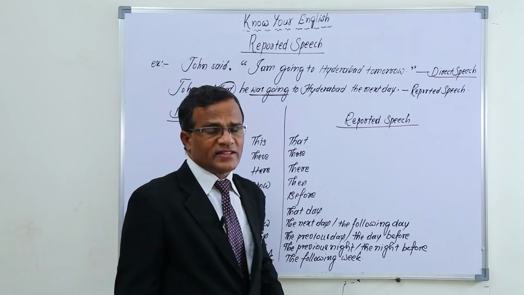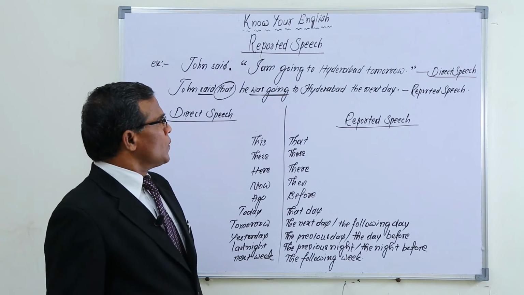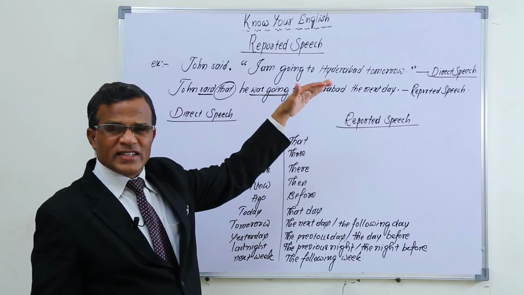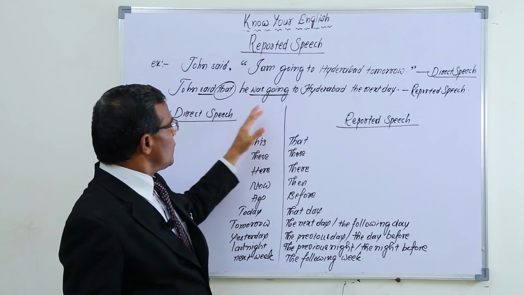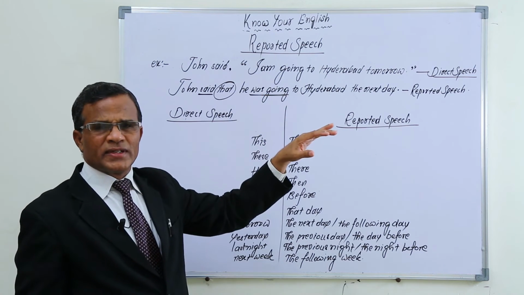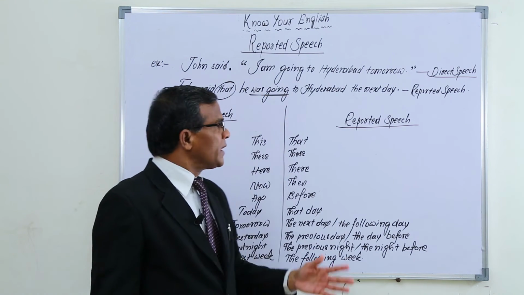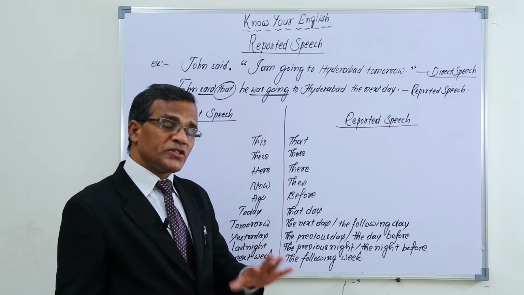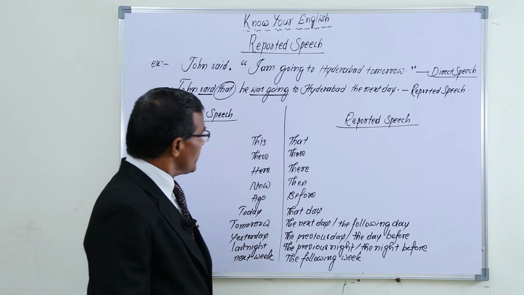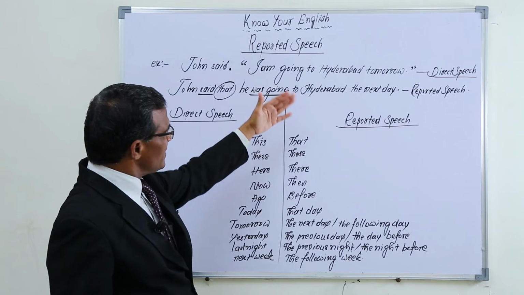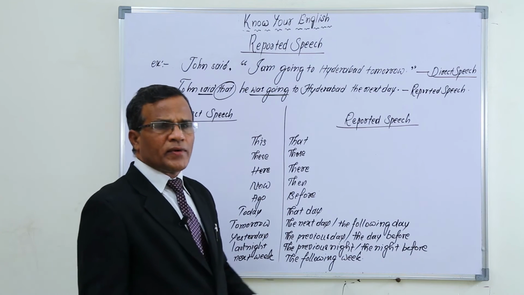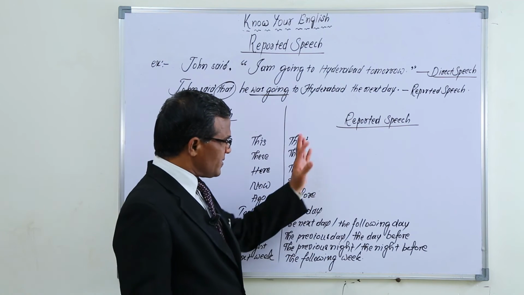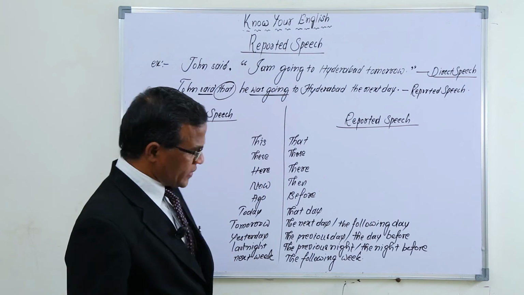But there is a chance in the case of tense especially. When the sentence is up to date, when the person said it, the situation is the same and the condition is the same when we are reporting it to another person, then we can leave the same tense or we can change it into past. So there is an option for us. Only when the sentence is up to date is there a chance to leave the tense the same or change it into past. That is the case there. So as per this, we have to change the sentence.